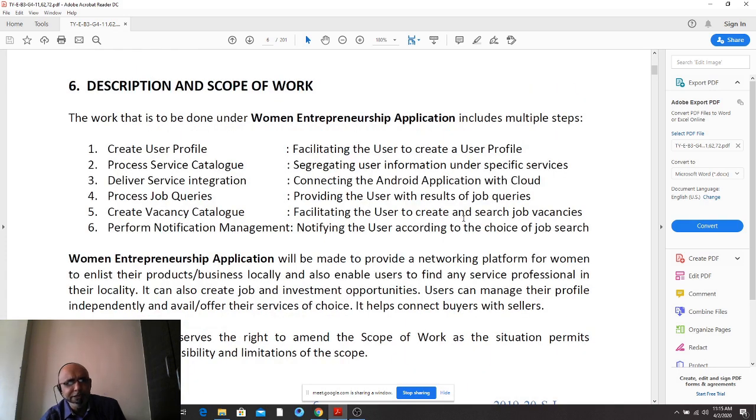Proceeding to the next section, here you will be finding 6 important goals. That is, 2 goals for input, 2 for process, 2 for output. I repeat again, 2 for input, 2 for process, 2 for output. Now here, create user profile and process service catalog belong to input goals. Deliver service integration and process job queries are process level goals. Create vacancy catalog for women and perform notification management.